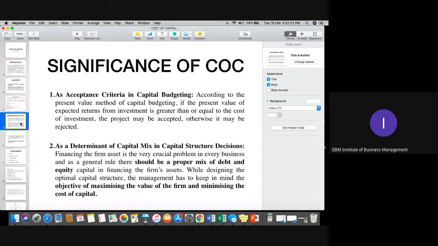Because in capital budgeting, cost of capital was one of the important considerations. Anyone, please? I think you might have attended the classes of capital budgeting.